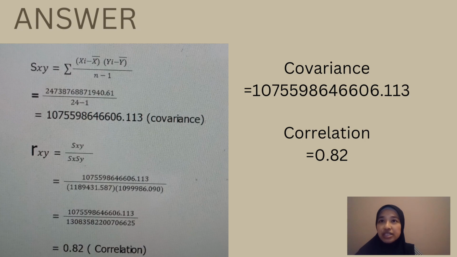So this is the covariance and correlation for both domestic and international. This is the table. And the answer for the covariance for this domestic and international is 107,559,864,6606.113, and the correlation is 0.82.